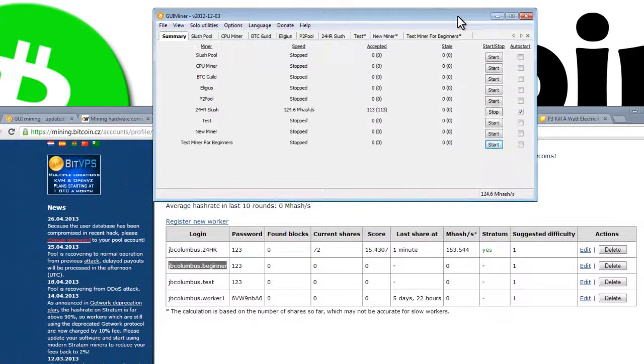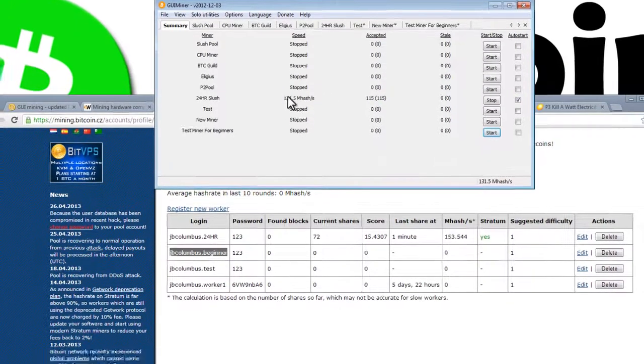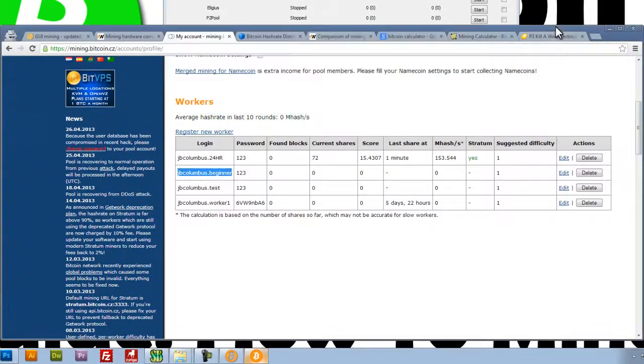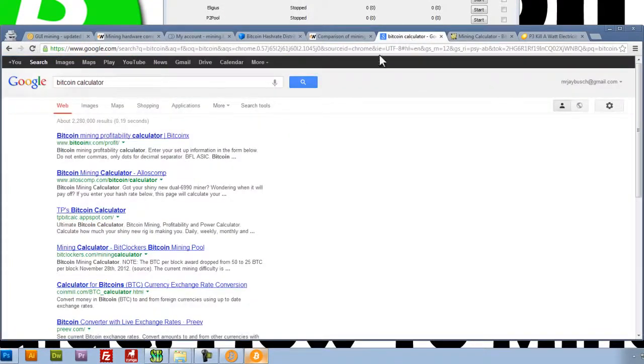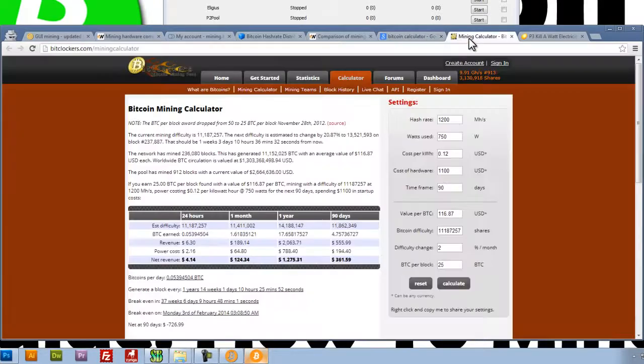So the next thing that you should do is figure out how much money we're going to make with this speed. How we do that is we use a Bitcoin mining calculator. I'm going to take this number here, 130 mega hashes per second, and go to this Bitcoin calculator that I found that I like. I'm also going to include this link in the video description.